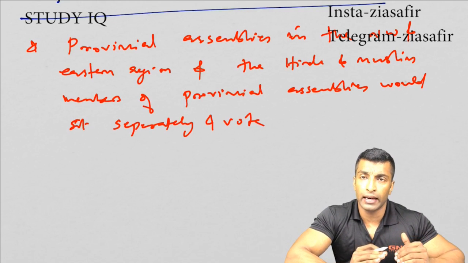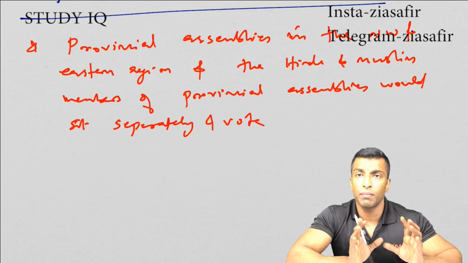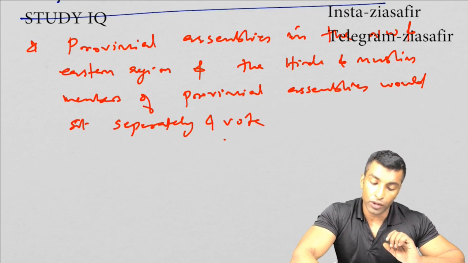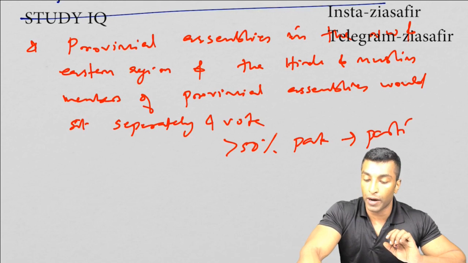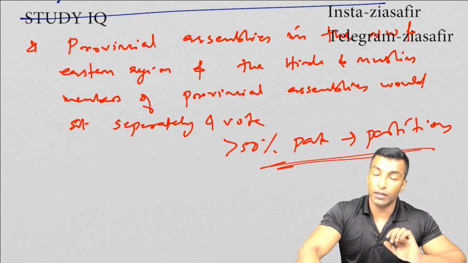But these members are elected not through adult suffrage. That's why it's a partial plebiscite. So if more than 50% are in favor of Pakistan, then there will be a partition. Okay, so that is the first condition.